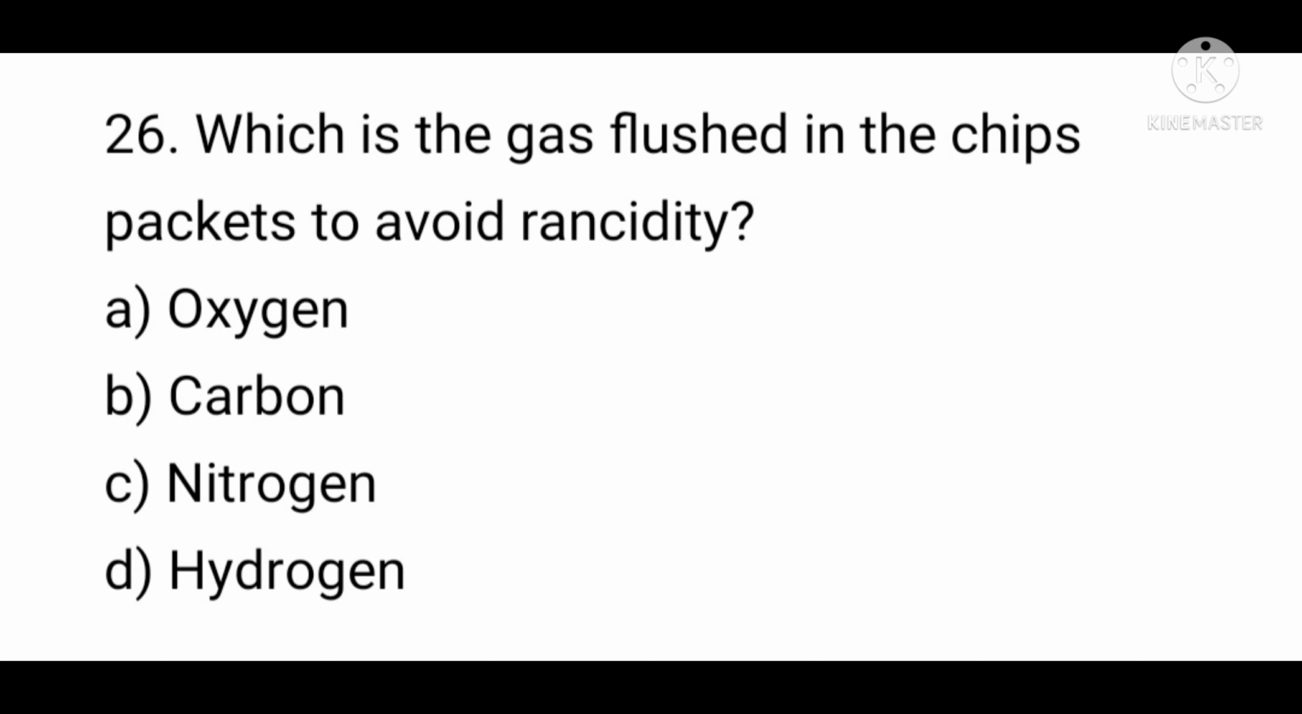Question number 26. Which is the gas flushed in the chips packets to avoid rancidity? A, oxygen. B, carbon. C, nitrogen. D, hydrogen. Answer is option C, nitrogen.